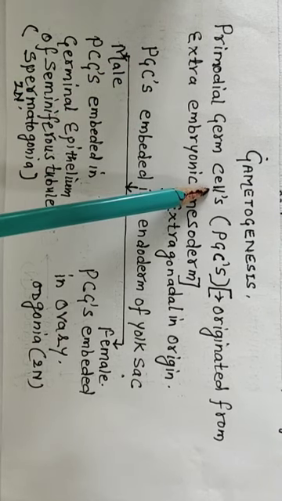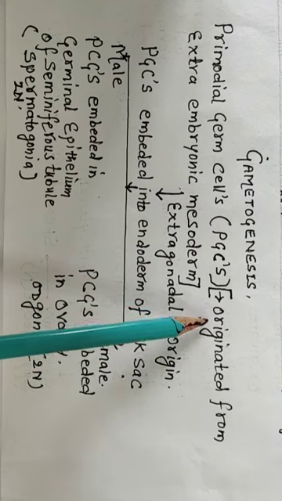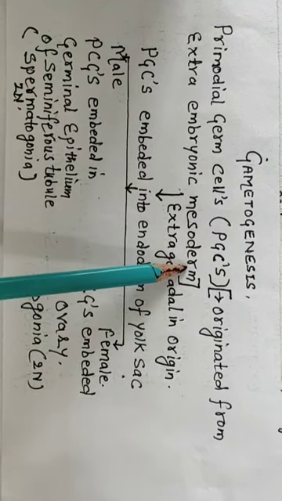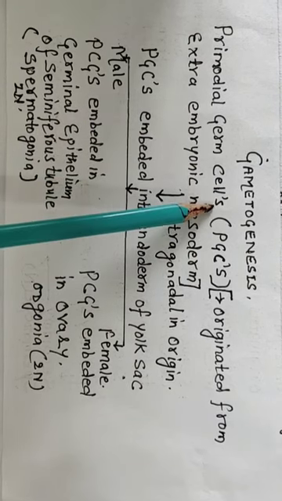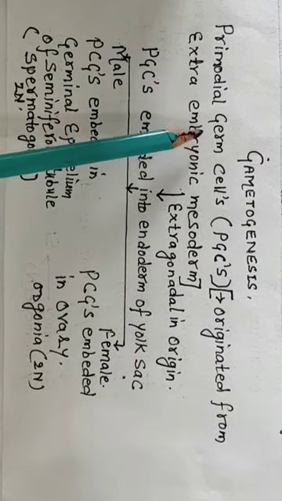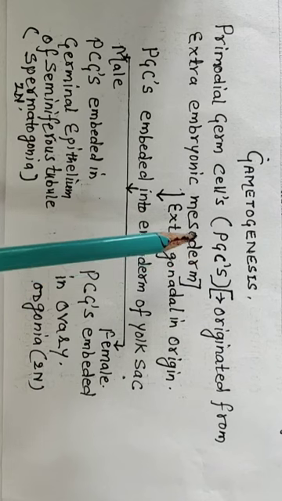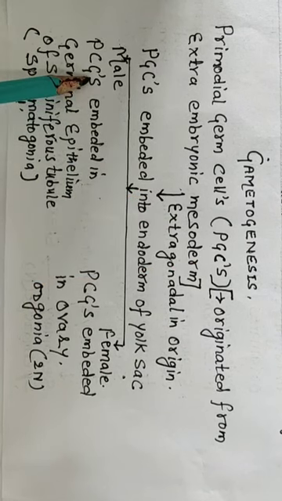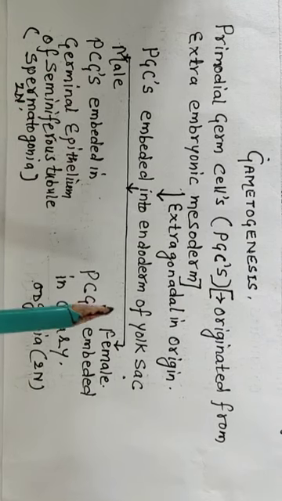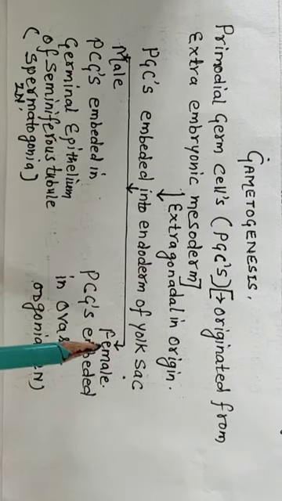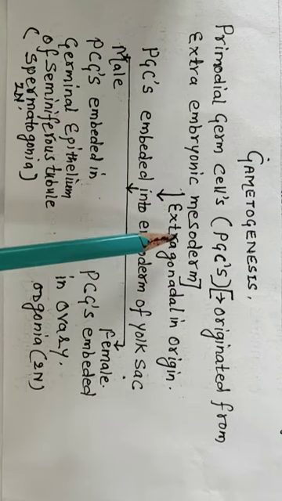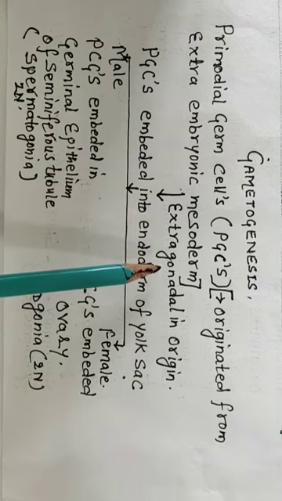Primordial germ cells originate from extra-embryonic mesoderm. These primordial germ cells migrate into the testis in the male and into the ovary of the female during the fetal stage, during the process of embryonic development.